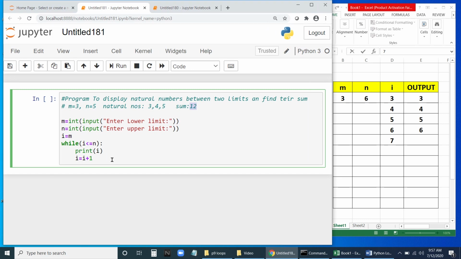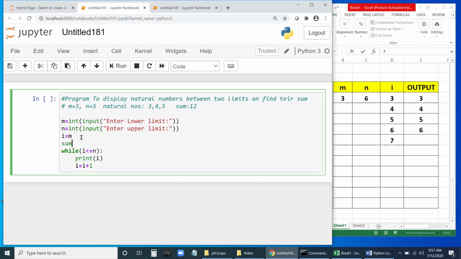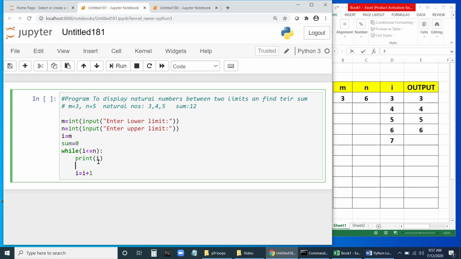What we can do is we will add a variable called sum. Sum equal to 0. Now what I will do is after printing, I will add another statement: sum is equal to sum plus I. Okay, so let me analyze what I am doing here.